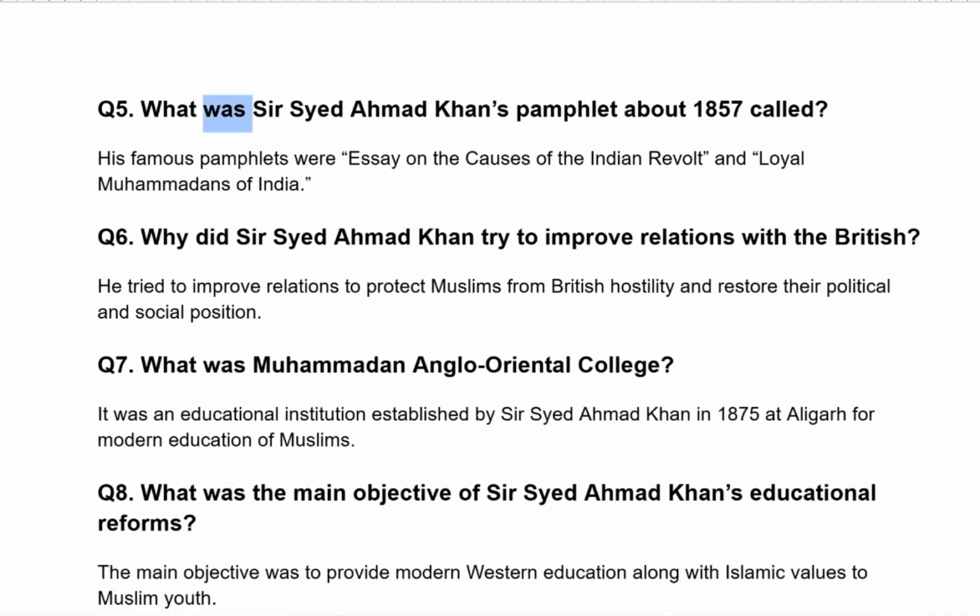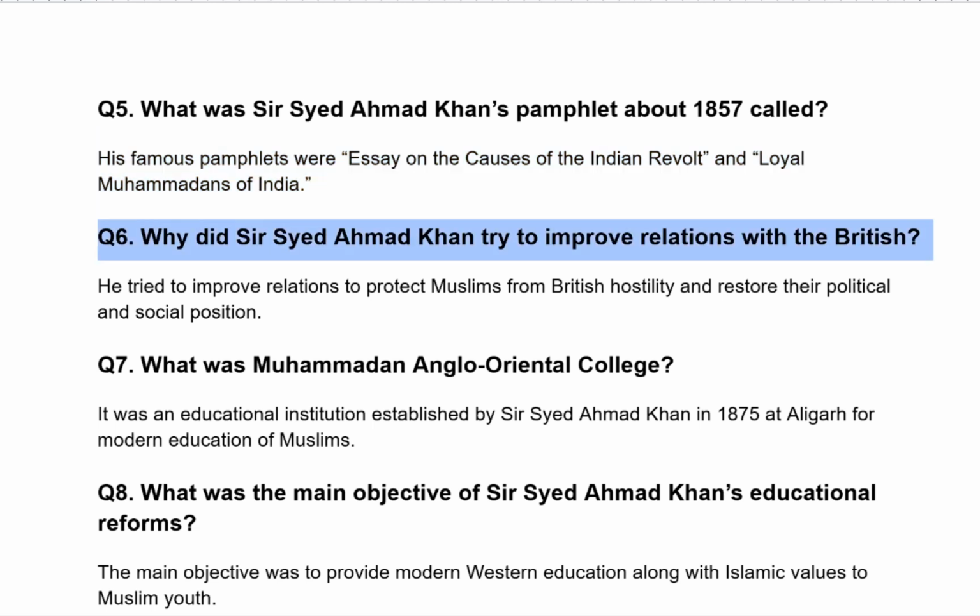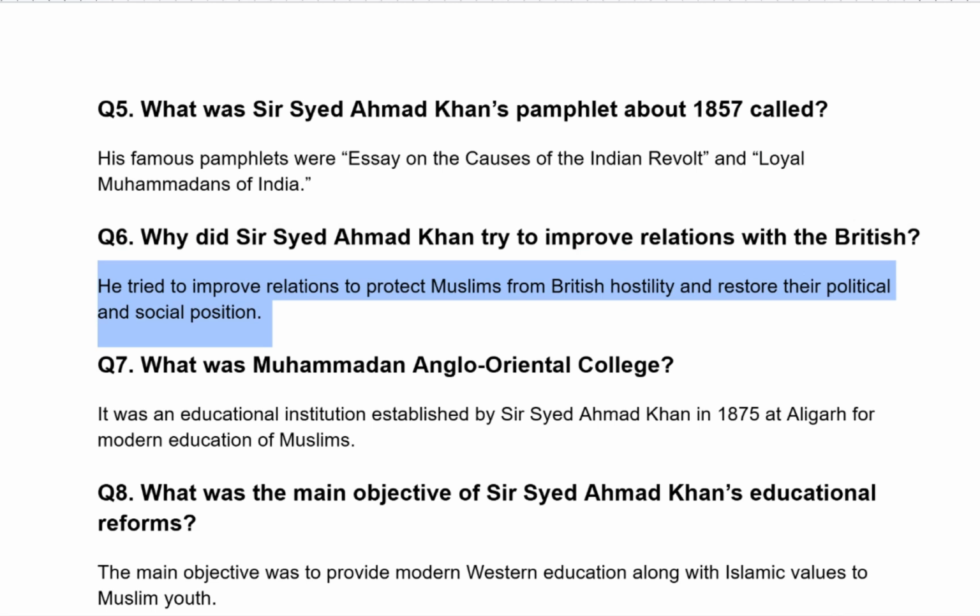What was Sir Syed Ahmad Khan's pamphlet about 1857 called? His famous pamphlets were Essay on the Causes of the Indian Revolt and Loyal Mohammedans of India. Why did Sir Syed Ahmad Khan try to improve relations with the British? He tried to improve relations to protect Muslims from British hostility and restore their political and social position.